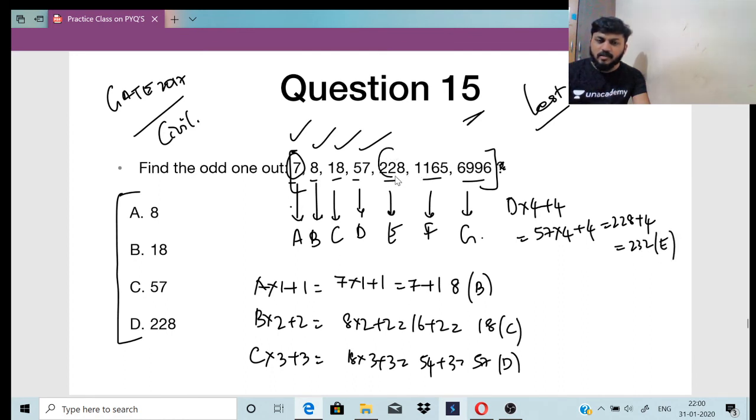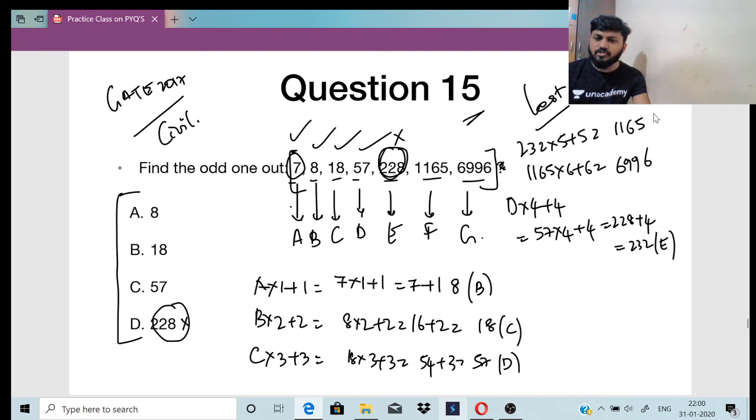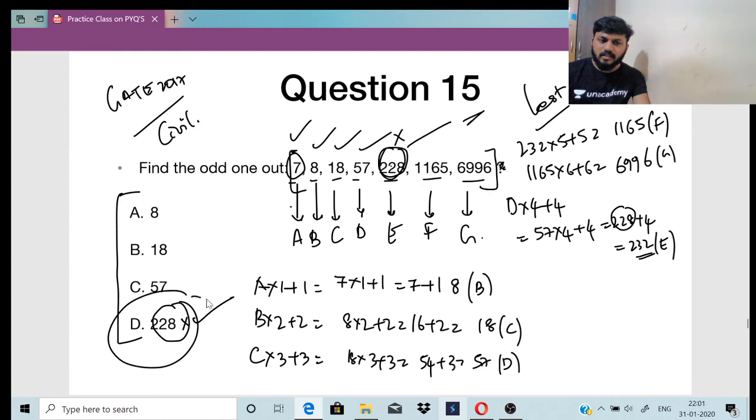But what is my E? My E is 228. तो इधर चूहा पकड़ गया, right? 228 is the odd one out, right? You can formulate the next one also, right? 232 into 5 plus 5 will give you 1165, right? And 1165 into 6 plus 6 will give you 6996, right? So this is my F, this is my G. But my E should be 232. They have given it as 228. So this is my odd one out, right? Option D is the right one.